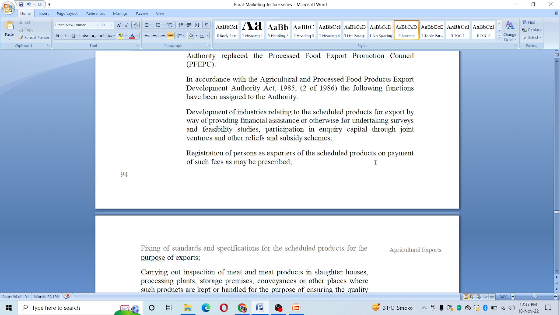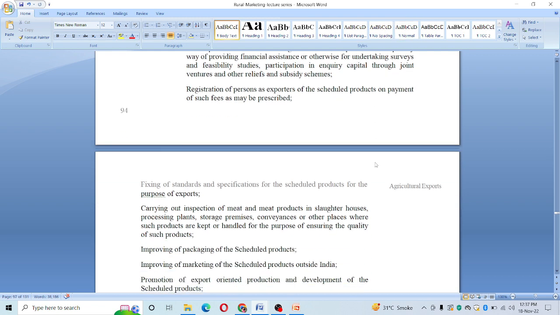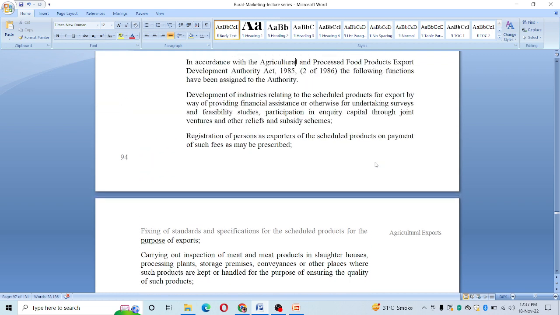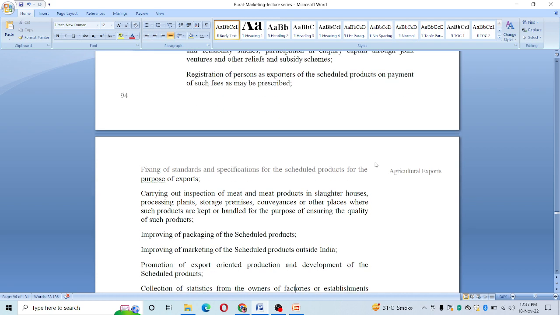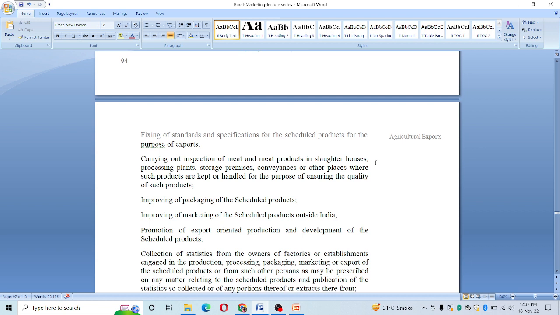Now, registration of persons as exporters of scheduled products on payment of such fees as may be prescribed. और यही अथॉरिटी इनको एक और टास्क असाइन करती है, जो एक्सपोर्टर्स, फूड प्रोसेस इंडस्ट्री के एक्सपोर्टर्स हैं, अगर उन्हें रजिस्ट्रेशन करना है और एक्सपोर्ट करना है तो वो फी भर के कर सकते हैं थ्रू सच अथॉरिटीज. Fixing of standards and specifications for scheduled products for the purpose of export.